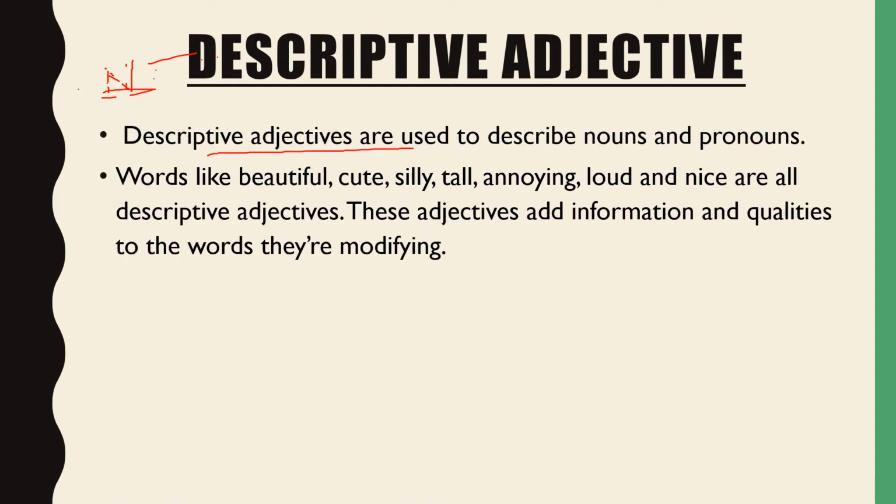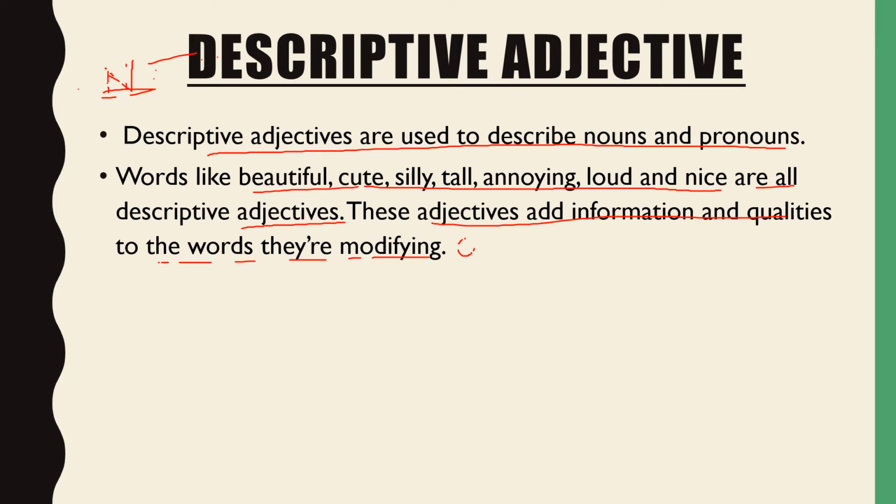Descriptive adjectives are used to describe nouns and pronouns. Words like beautiful, cute, silly, tall, annoying, loud, and nice are all descriptive adjectives. These adjectives add information and qualities to the words they are modifying, as they tell us about the characteristics of the noun.